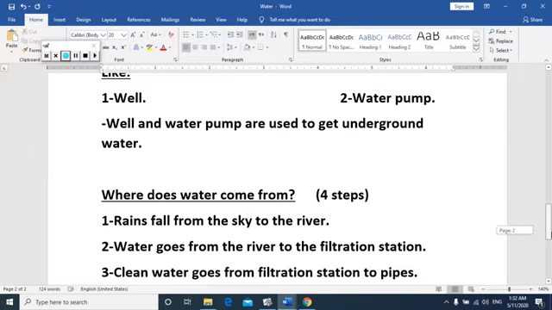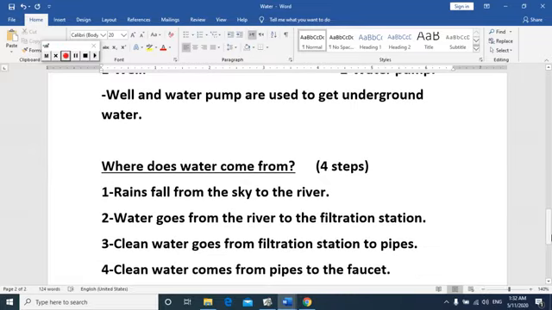Number 3, or the third step, clean water goes from the filtration station to pipe. After that, the fourth step or the last step, clean water goes from pipe to the faucet. Okay?